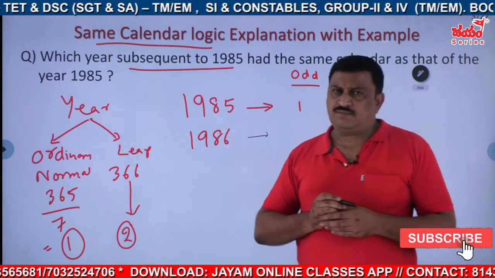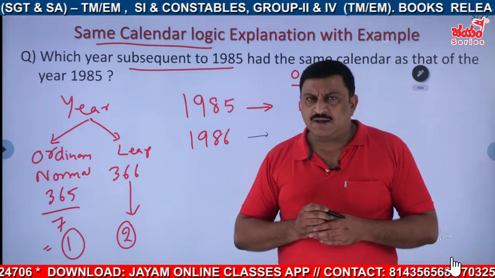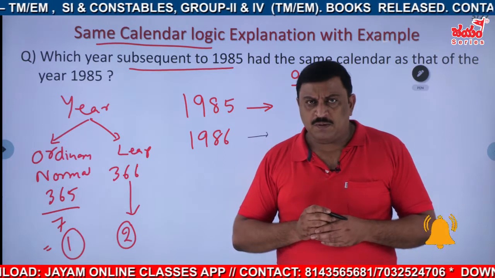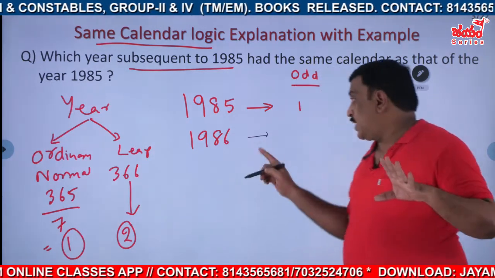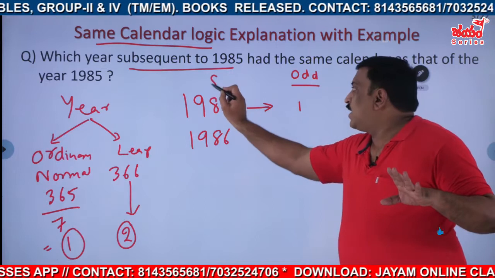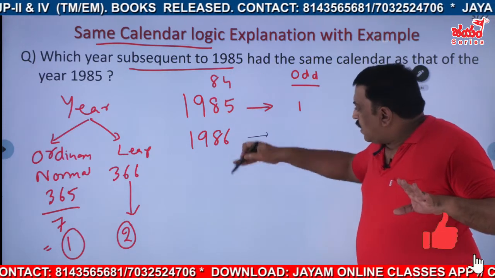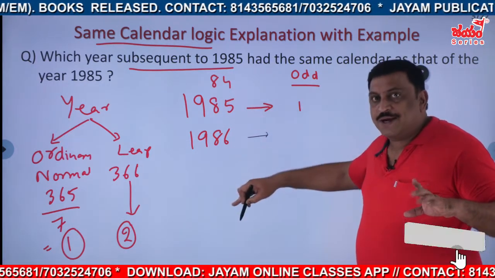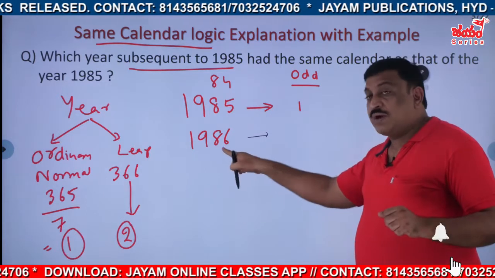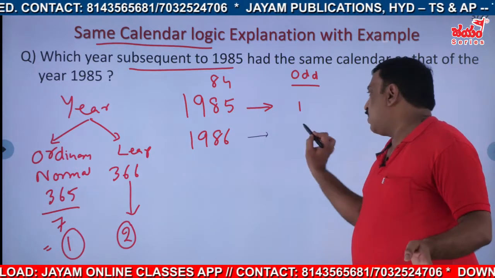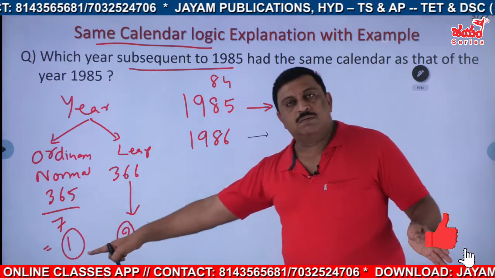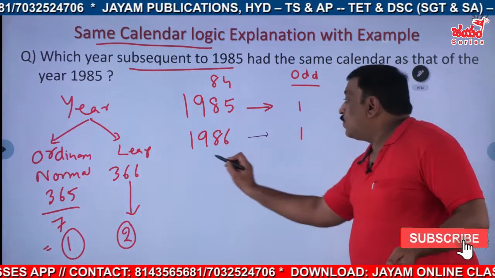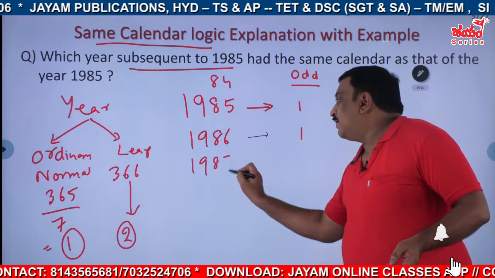1986. It seems it is a leap year. No, right? Be cautious about this type of thing. Once 1984 is a leap year, then the next one comes after 4 years, 84 plus 4, 88. So 86 is not a leap year, it is a normal year. So how many odd days? 1 odd day, right?